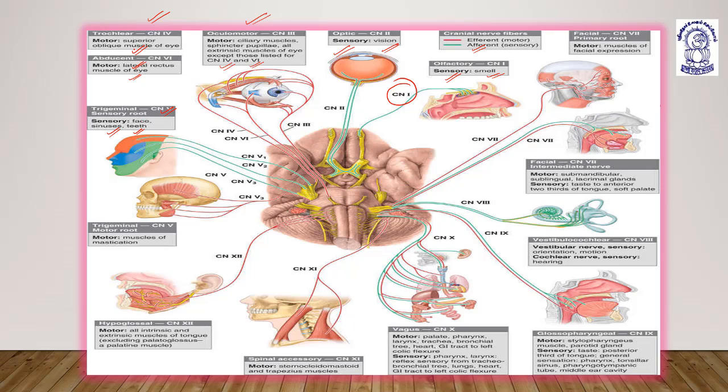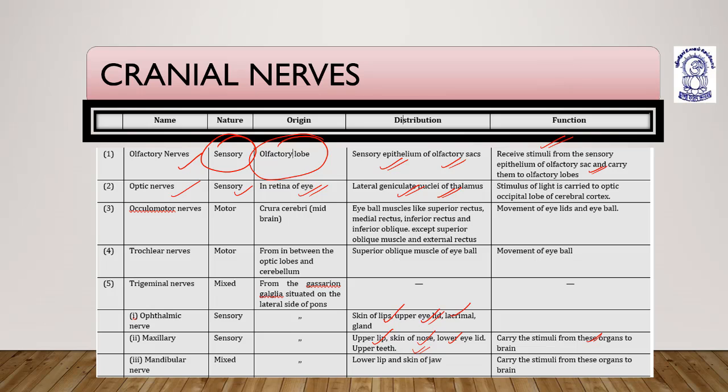The fifth cranial nerve, the trigeminal nerve, has a sensory root for sensory function to the face, sinuses, and teeth. The sixth cranial nerve, the abducens, is motor and supplies the lateral rectus muscle of the eye. Then there is another root of the fifth cranial nerve, the motor root. The trigeminal is a mixed nerve having a sensory root as well as a motor root. The motor root supplies the muscles of mastication. It is mixed.